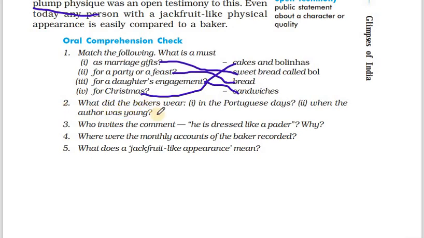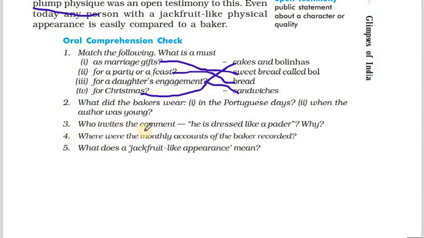Second question. What did the bakers wear in the Portuguese days when the author was young? So in the Portuguese days, they used to wear a long frock known as kabai. It was a single long frock-like dress which went till the knees or slightly above the knees. So when the author was young, it had changed. How did it change? It had changed to a pant and a shirt, but the pant was more than the knee length but lesser than the full length. It was like a 3/4 pant.